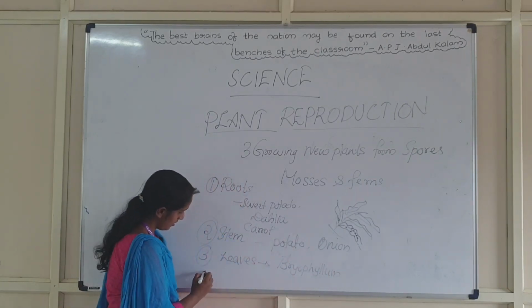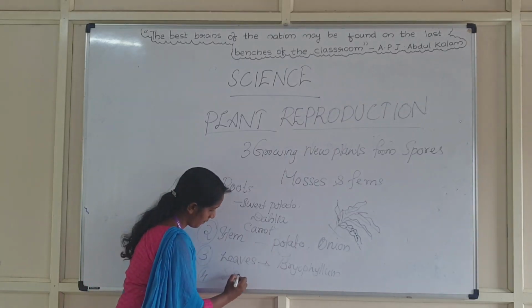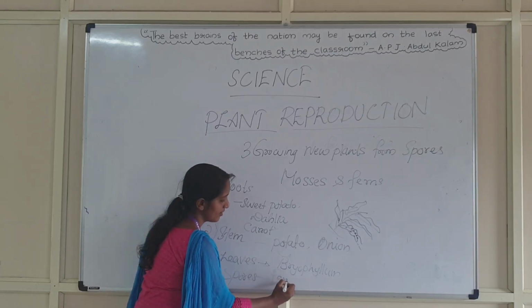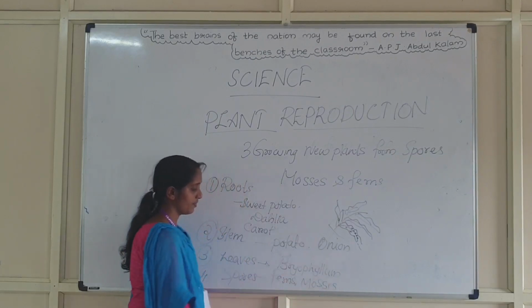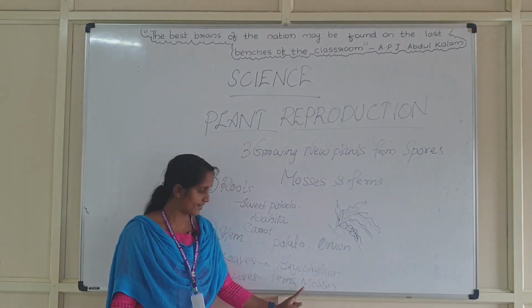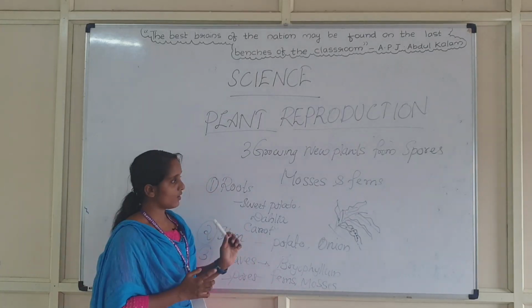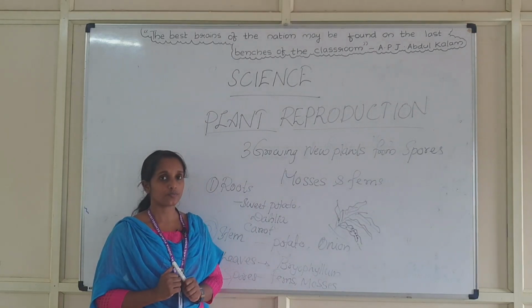Finally, growing plants from spores. Examples are ferns and mosses. So these are all about plants and reproduction.